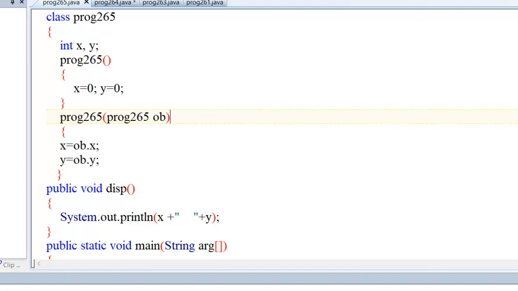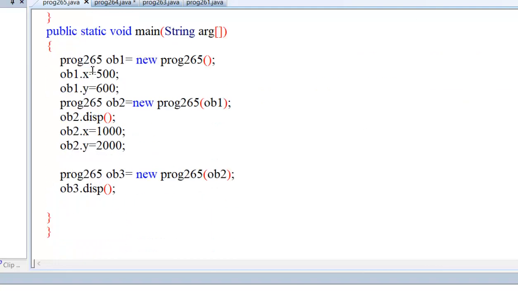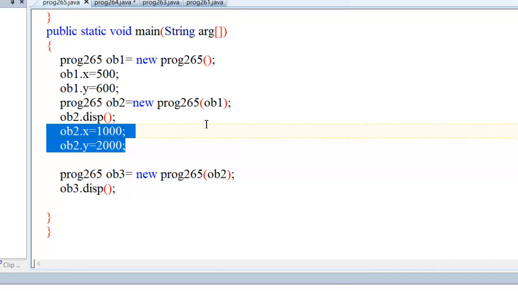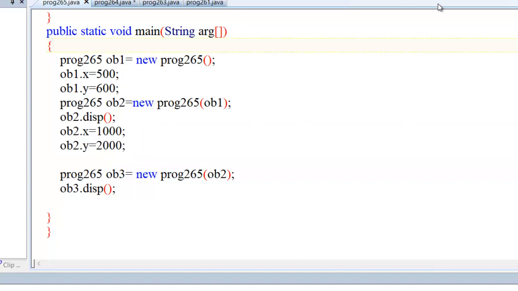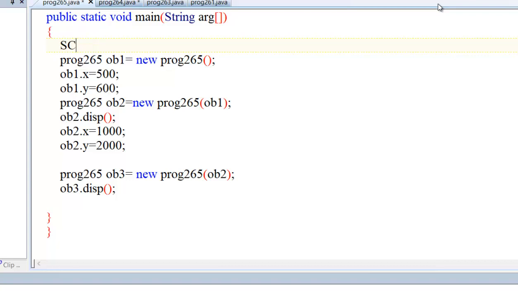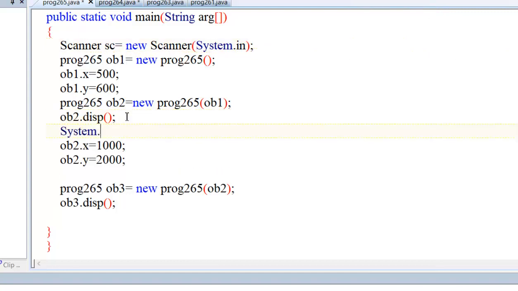But we have to initialize the values for the object. I have initialized them here, but you can also take input by using the Scanner class. Let us do one demo. Scanner sc equal to new Scanner(System.in). Enter two numbers.